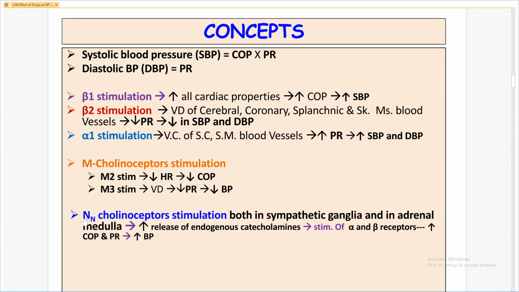Stimulation of the nicotinic cholinergic receptor results in sympathetic ganglia and adrenal medulla stimulation, which results in increased release of endogenous catecholamines, including adrenaline, noradrenaline, and stimulation of alpha and beta receptor, and results in increase in the blood pressure.